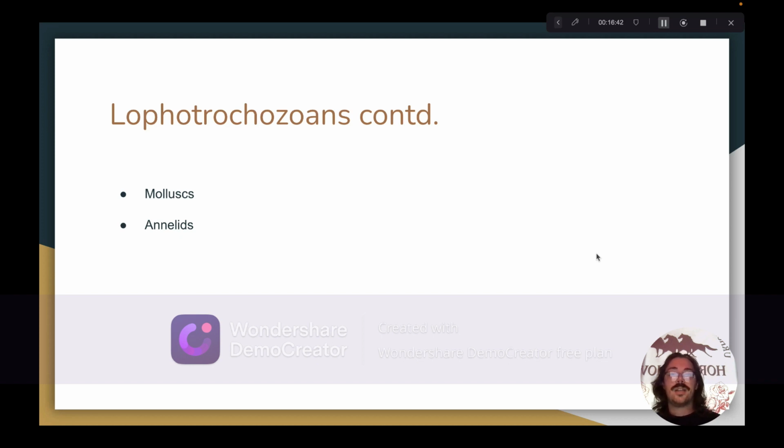And we have sedentarians, which are typically less mobile than the Errantians. Sedentarians, they typically move slowly or not at all. Many of them are filter feeders.